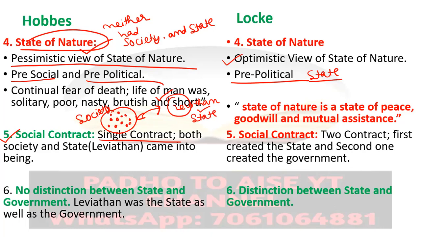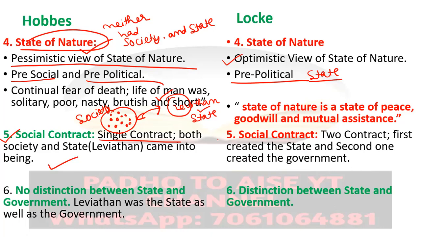You can take the example of the medieval period where there was a king, and the king was conterminous with the state. The state and king both were the same thing. The king had all the rights, all the powers. The king was the legislature, the executive, and the judiciary as well. So this is the same situation with the Hobbesian social contract. So with a single contract, both the society and the state, that is Leviathan or the king or the monarch, came into being. That is the point which we should know here.